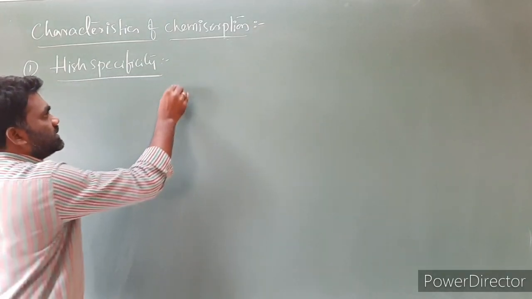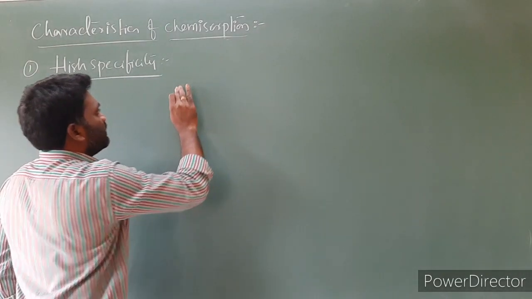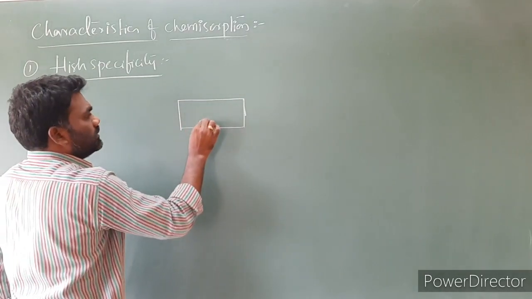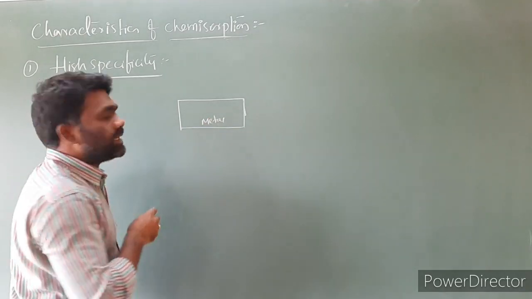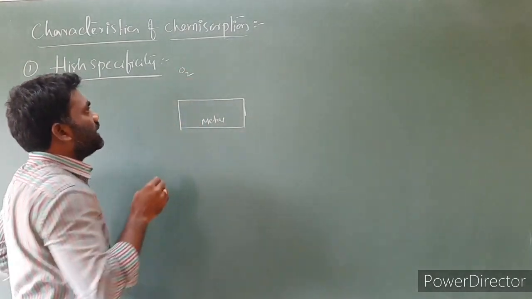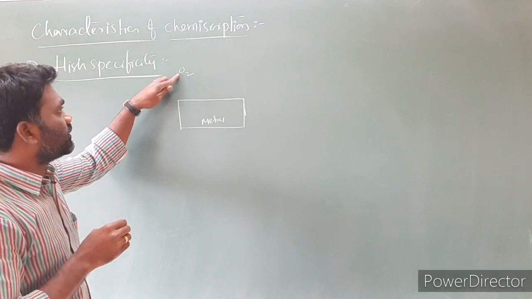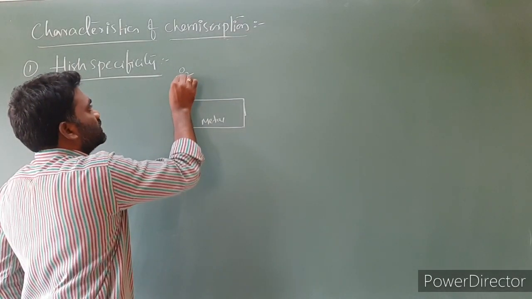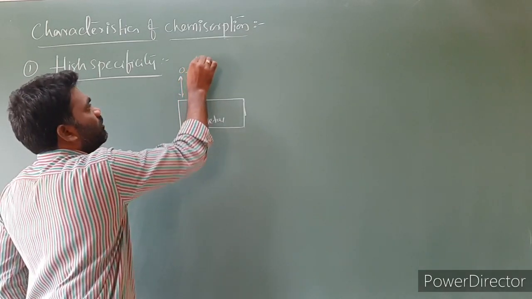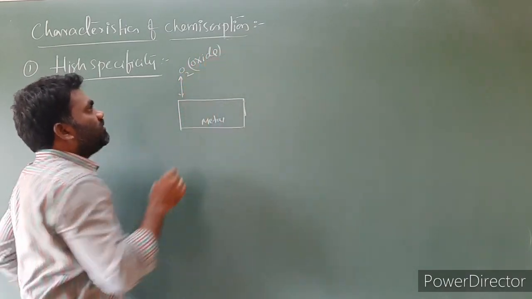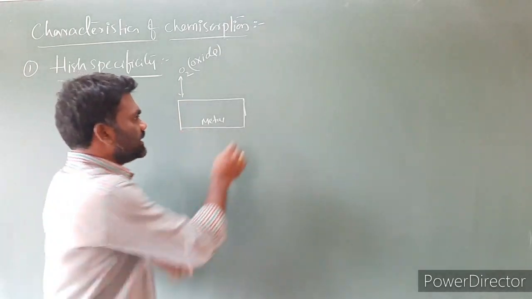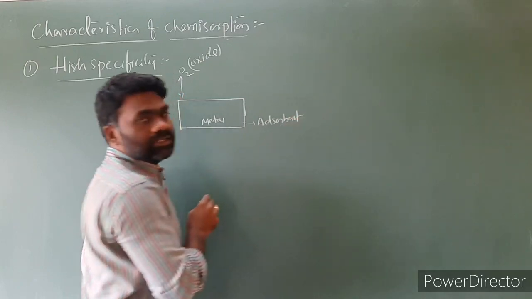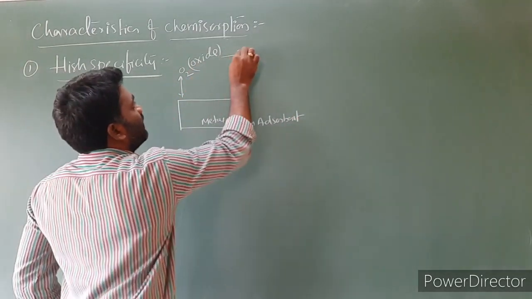What this means is, I am taking a transition metal, a reactive metal, and this transition metal will react with oxygen. Between the oxygen and this metal there is a formation of oxide. So here the metal is the adsorbent, and the oxygen gas is the adsorbate.